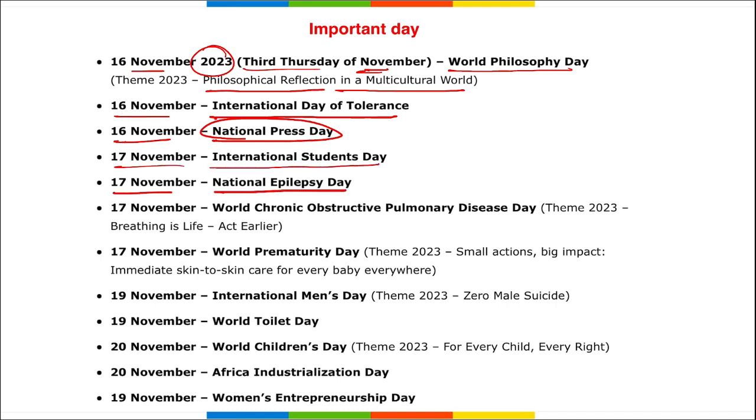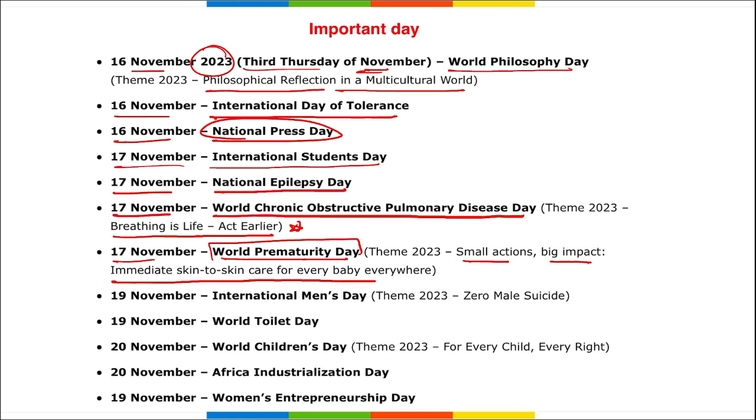17th is also National Epilepsy Day, and also World Chronic Obstructive Pulmonary Disease Day, the theme of which was Breathing is Life, Act Earlier. And 17th is also observed as World Prematurity Day, theme being Small Actions, Big Impact, Immediate Skin to Skin Care for Every Baby